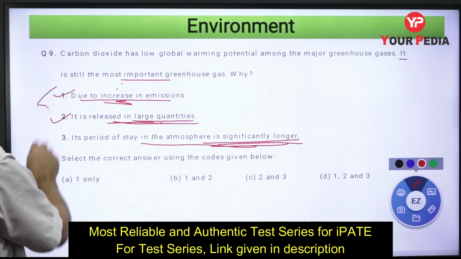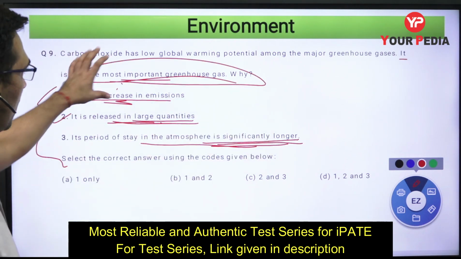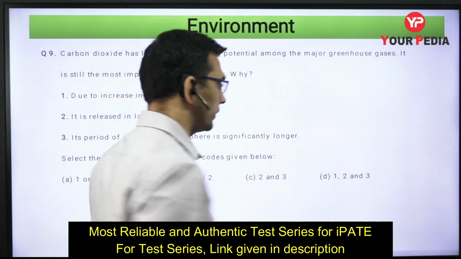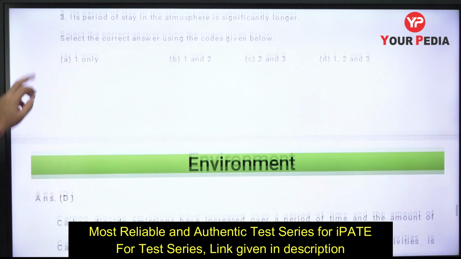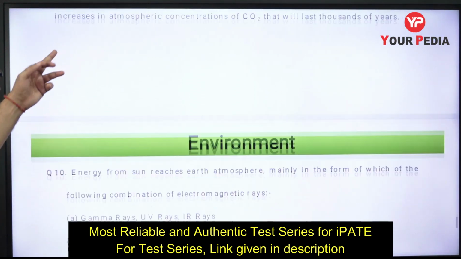So that is why हम जो है बोलते हैं, we still हमारे लिए, that is why this is the most important greenhouse gas, because of all these reasons. So this is going to be the correct option. Okay, more or less whatever I have explained you, that is over here.